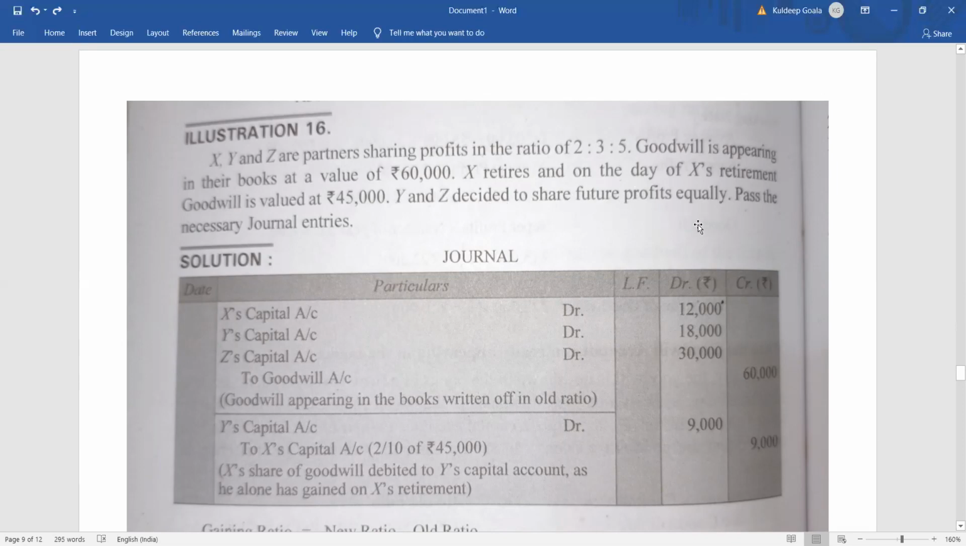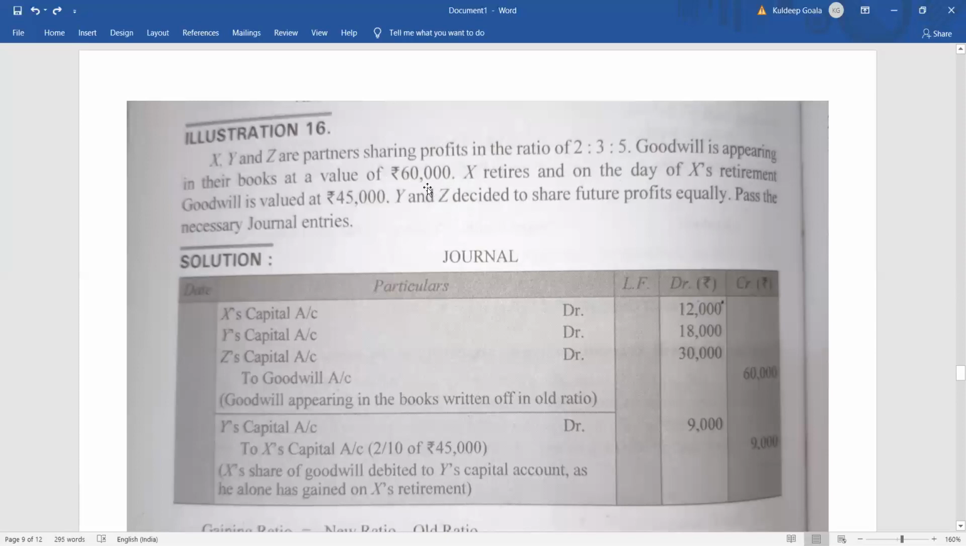What we have to do? We have to find out how much is the value of goodwill appearing, that we have to write off. First step, find out the goodwill appearing in the books and write it off. Second step, find out what is the goodwill of the firm and what will be the retiring partner's share. Third step, calculate the gaining ratio and give the entry. So we can see that the goodwill appearing in the books is 60,000.